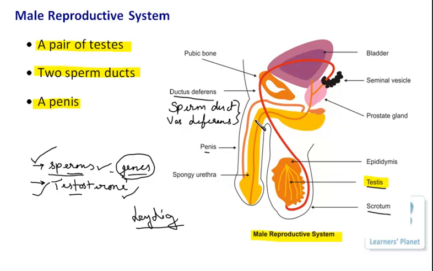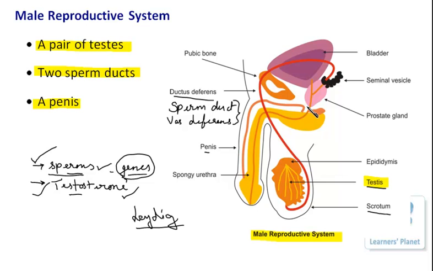Now again I repeat that since there are two testes, there is a pair of testes here, so definitely from each testis a single sperm duct will arise. So there is a pair of sperm ducts. You can see this one is arising here, and alternatively the other one is arising from the other side, right? So this is how they are. There is a pair of sperm ducts.